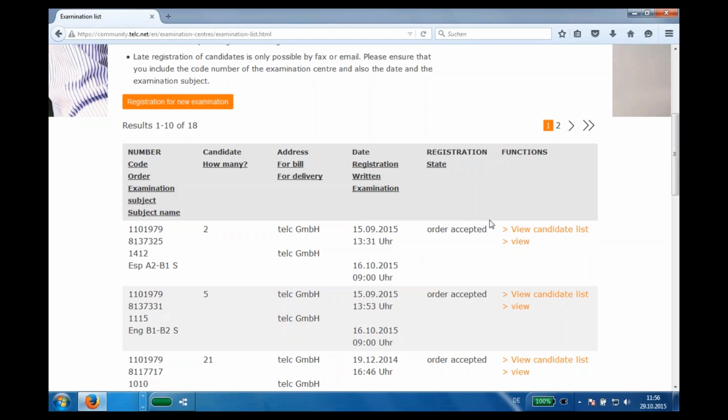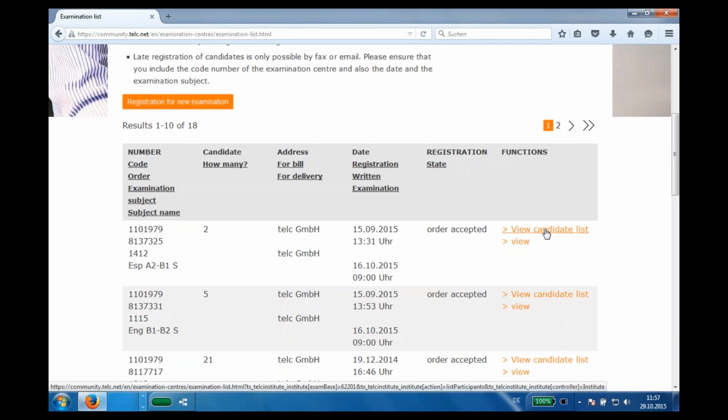But within these 3 days, you will see here the function to upload candidate's data, and you will click it, and after it you will see something like an email attachment. At first you have to choose where this template is in your PC. You will choose it and you will upload it.